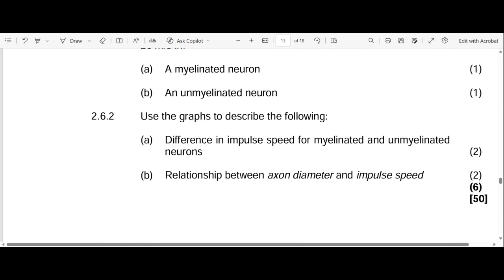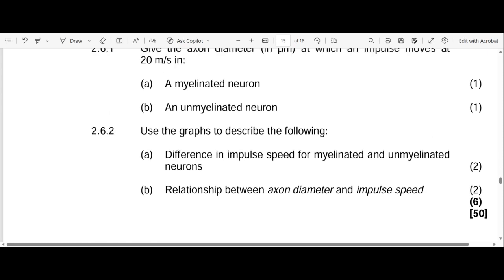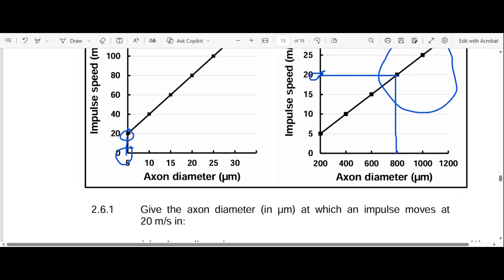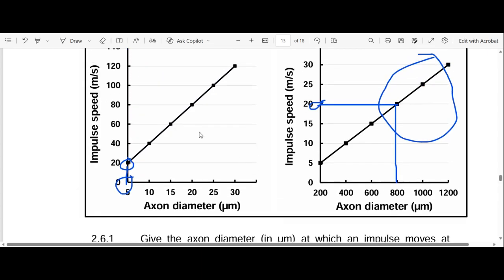So let's go to B, the relationship between axon diameter and impulse speed. So let's look at this one. The lower the diameter, because we can see that the diameter of the myelinated neuron is small. The diameter of the myelinated neuron is small, whereas the speed is faster.